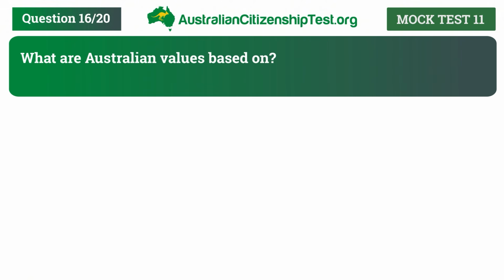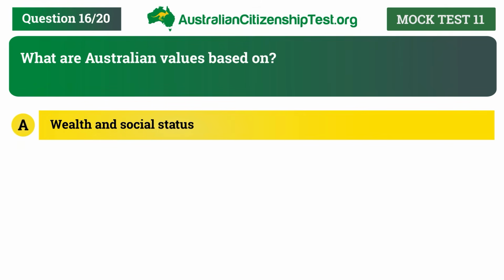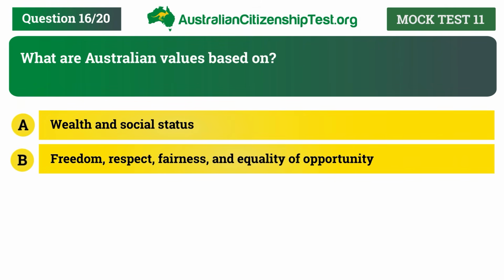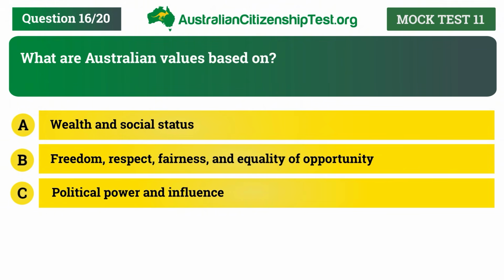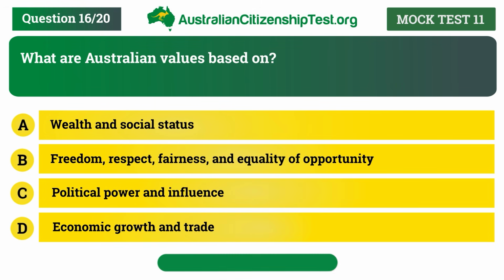Question 16. What are Australian values based on? A. Wealth and social status. B. Freedom, respect, fairness and equality of opportunity. C. Political power and influence. D. Economic growth and trade.